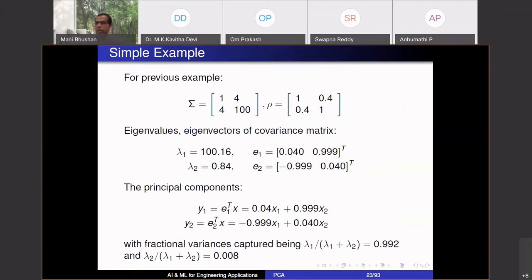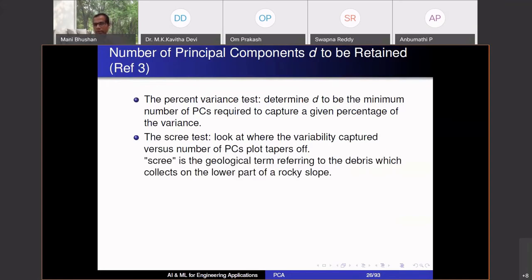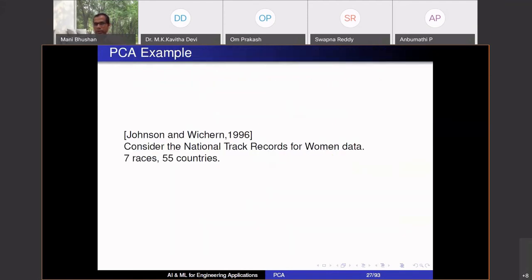Now this was of course 2-dimensional data. I could have 1,000-dimensional data, and I can stop at 5 principal components, 10 principal components, 15 principal components. How do I decide the stopping criteria? There are some tests which say that you order the principal components in order of decreasing variability they capture, and as you add more and more principal components, the additional gain in terms of variability capture decreases, and after some time there is not enough gain. You say, I am going to stop. So it's more like heuristic tests. There are some other approaches. Let's not worry about it.